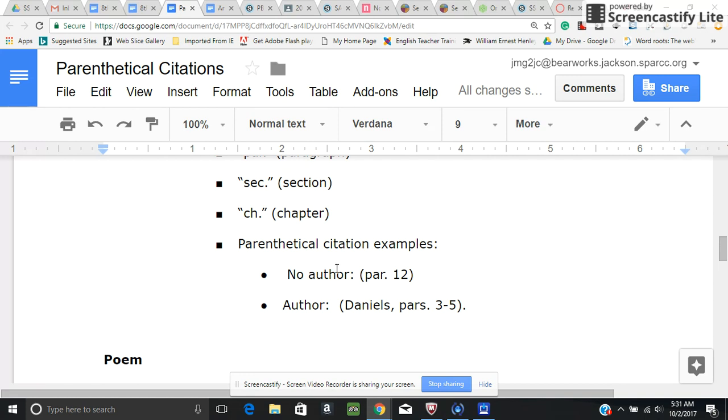So let's say we had no author and it's an online source and it gives paragraph numbers, then you'd have your quote or your paraphrase. And at the end, in your parenthetical citation, you would have your abbreviation with the period and then the number that would go with it. Now, if you do have an author, it's going to look like this. So this is a little different. We have the author's last name, then we have a